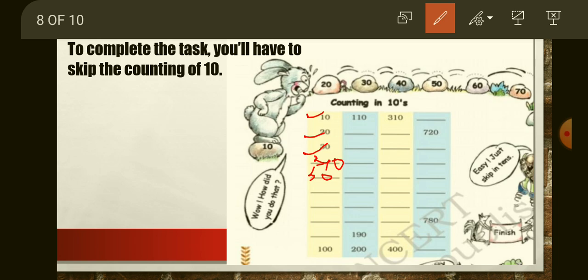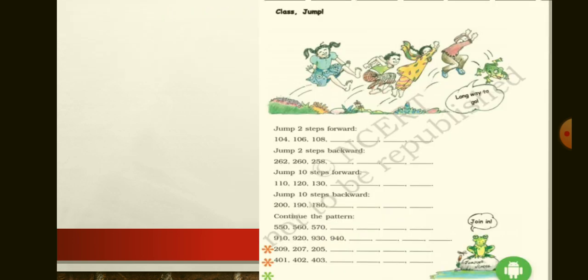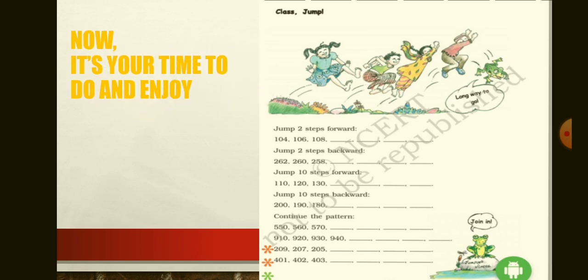In the second series 110. Okay. After this, if you skip counting of 10, 120. Okay. So same as you have to do this series also. So this task you have to do. Wow, next picture also. Class jump. What is the class jump? Now it's your time to do and enjoy.